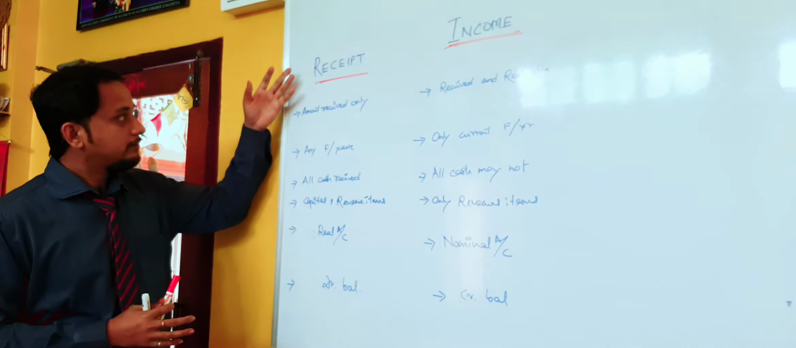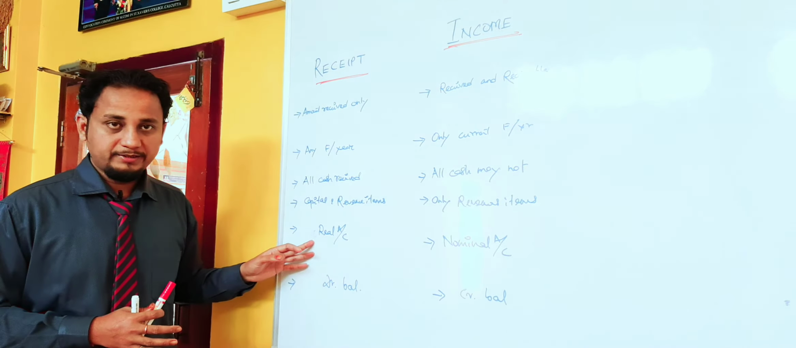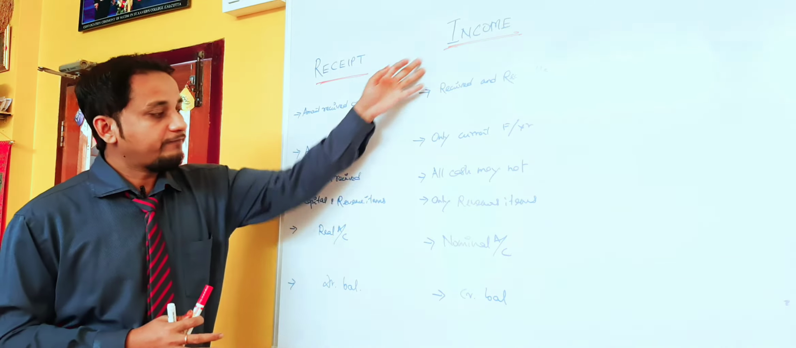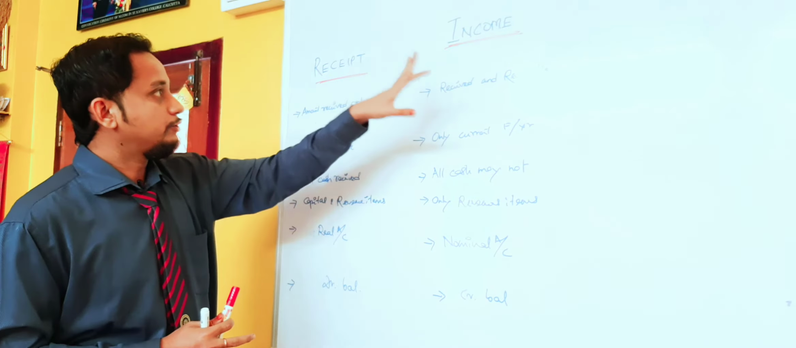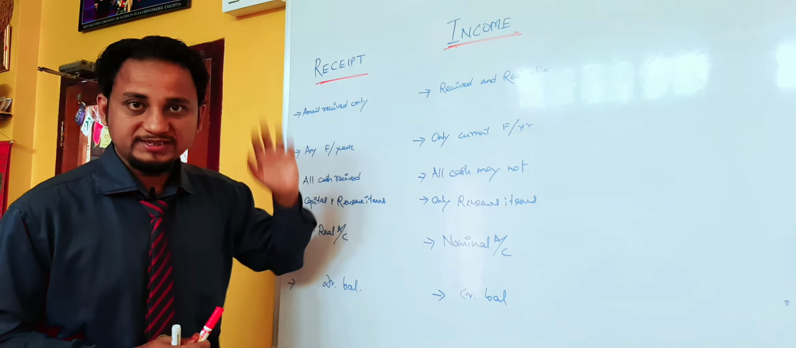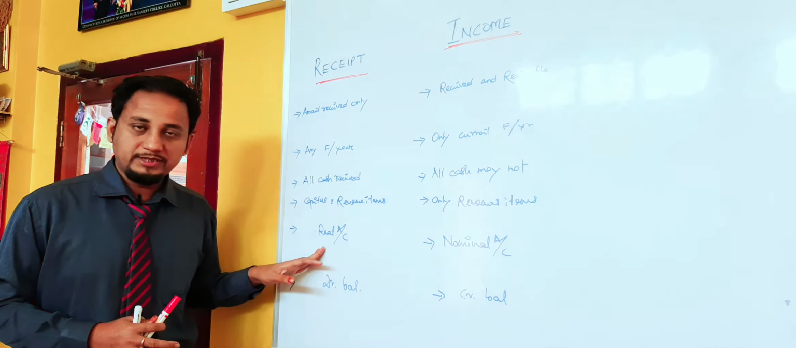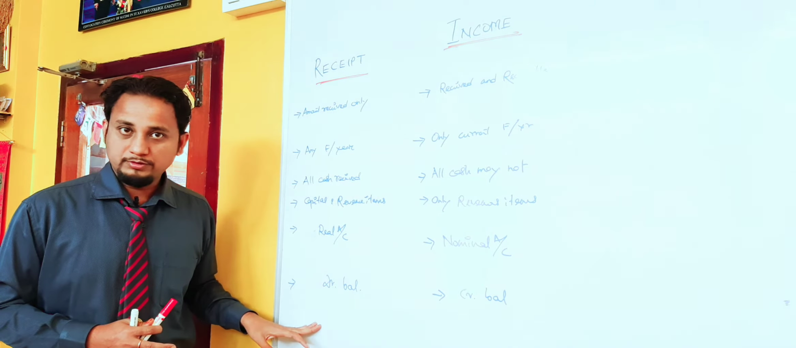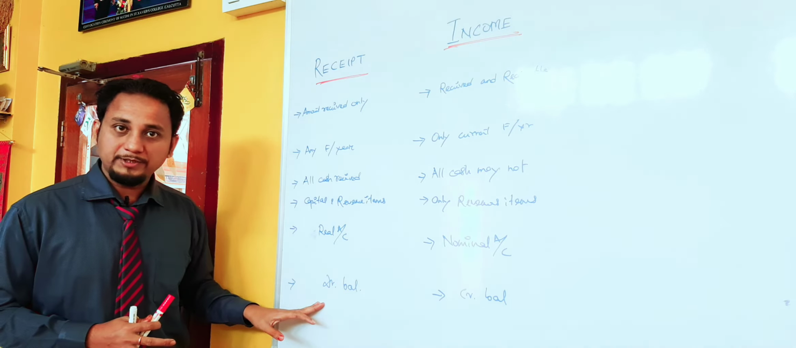Next, the receipt follows the real account. It falls under the real account, and income follows the nominal account. These are the golden rules that both receipt and income follow separately. So what is the golden rule for the real account? Debit what comes in, credit what goes out, right? So when we talk about receipt, it has a debit balance. Why? Because debit what comes in.